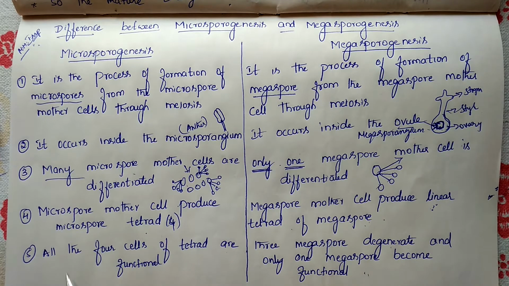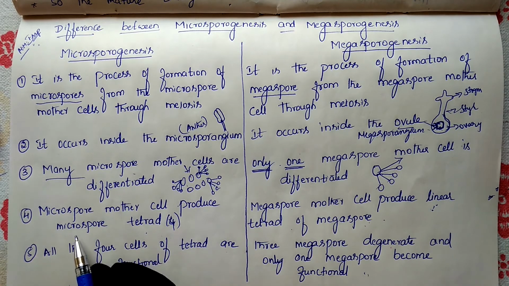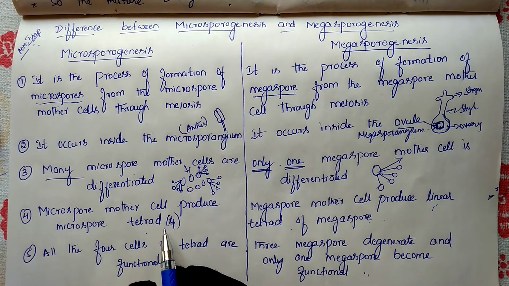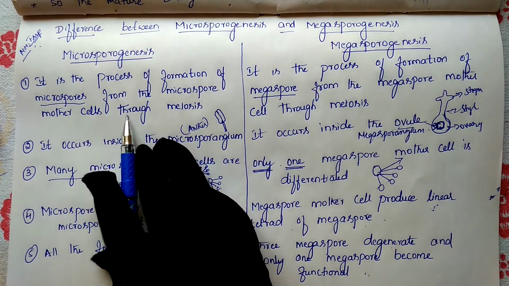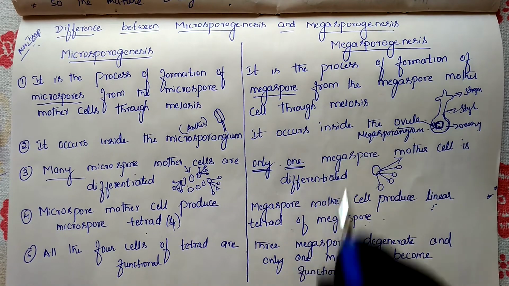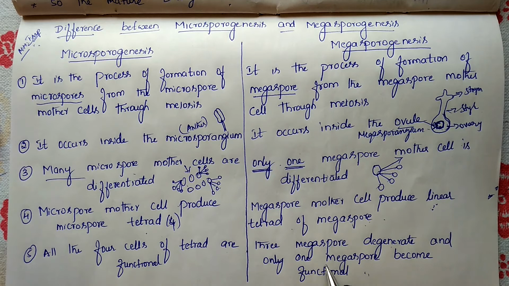And the last difference: all the 4 cells of the tetrad are functional in microsporogenesis. They get 4 microspores, and all 4 are in a functional condition. Whereas in megasporogenesis, 4 megaspores are formed, but all 4 are not functional. 3 megaspores get degenerated, whereas only 1 is functional.